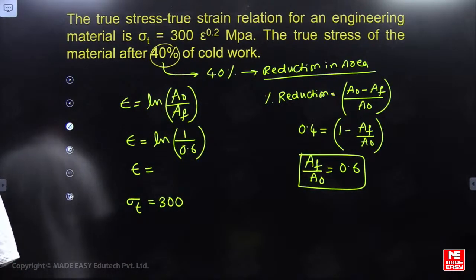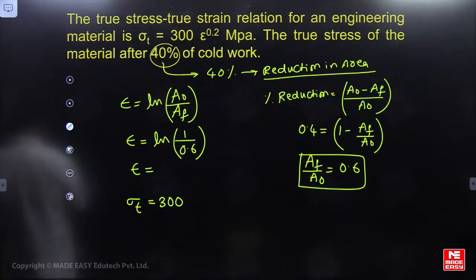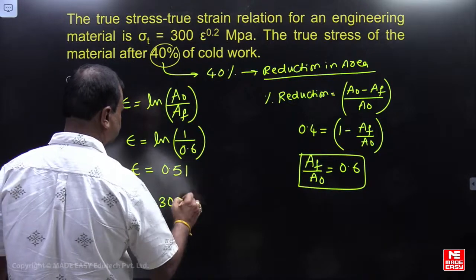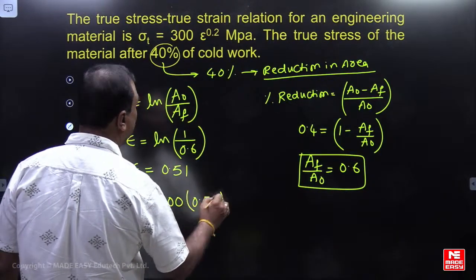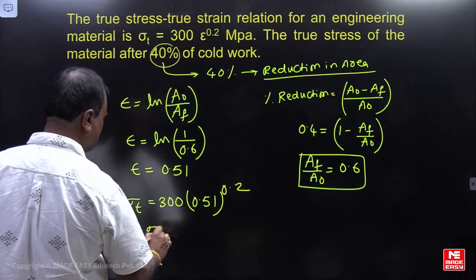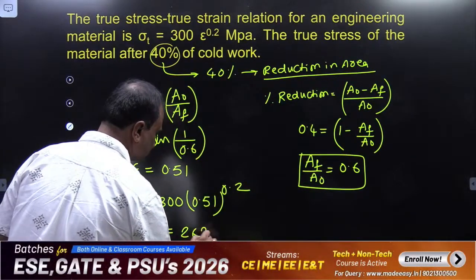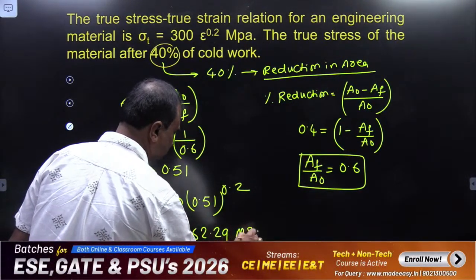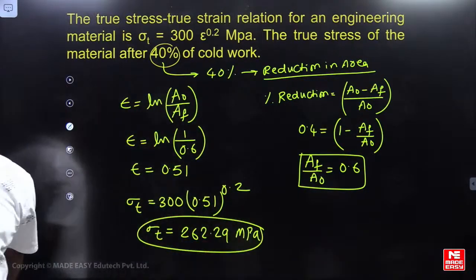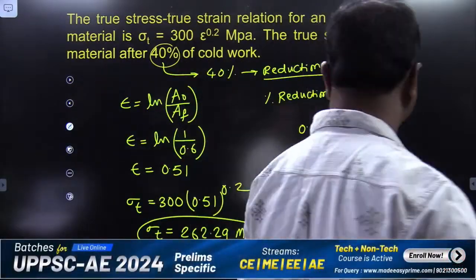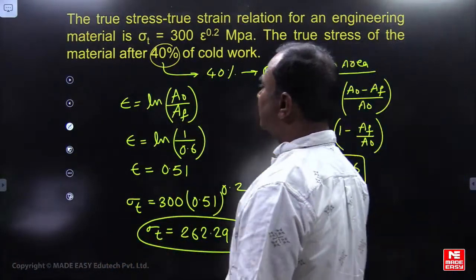So tell me what is the true strain here? 0.5. So true stress will be equal to 262.29. Very good, all of you. Very good question. You are giving answers quickly for numericals, right?